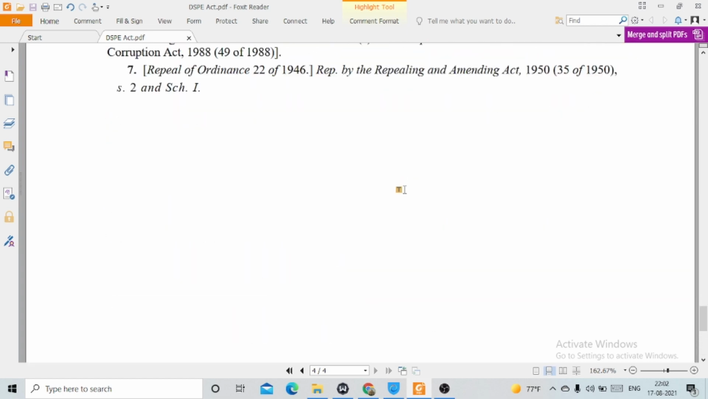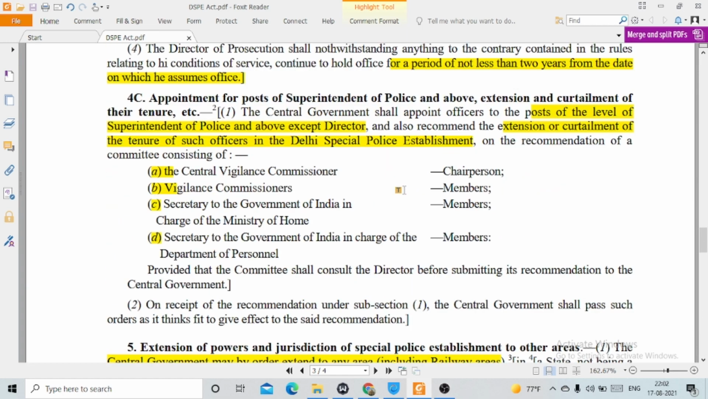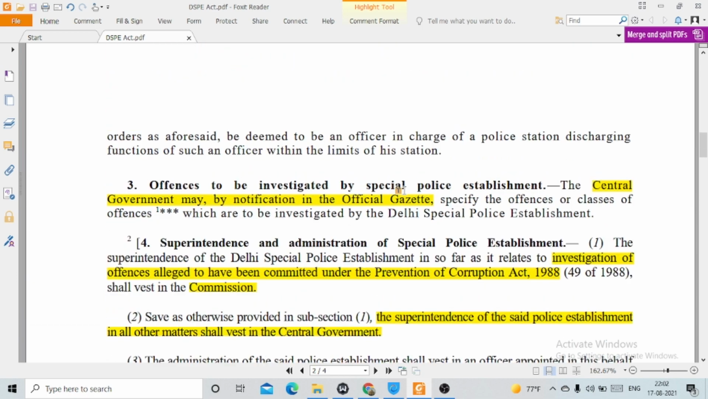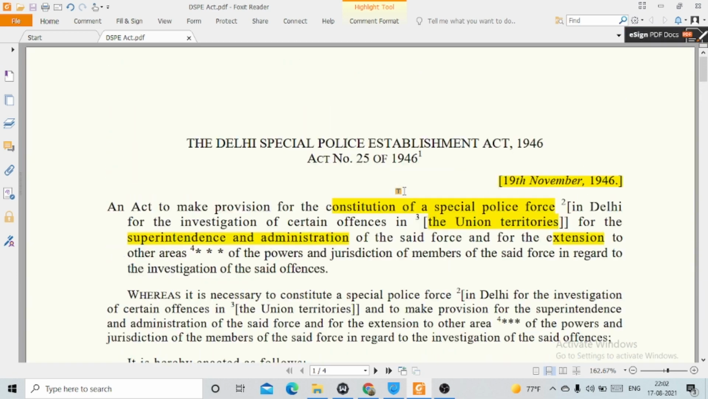So this is your session for today, in which I have discussed the entire Delhi Special Police Establishment Act. This is your syllabus for this UPSC Public Prosecutor exam, and I hope you all have liked it.